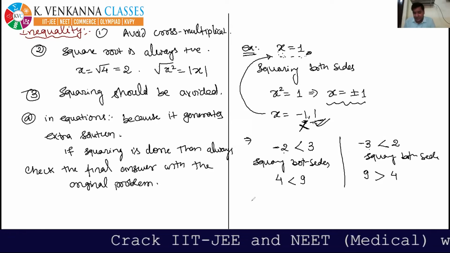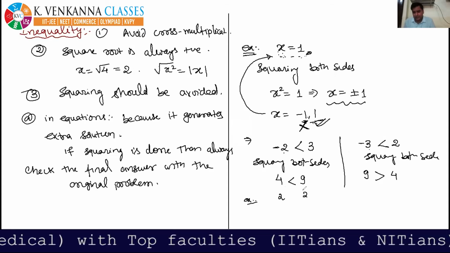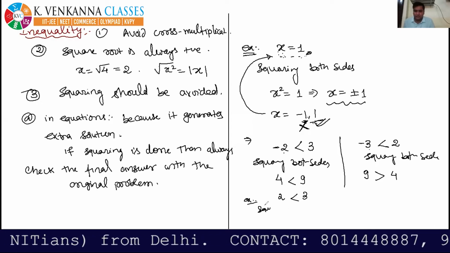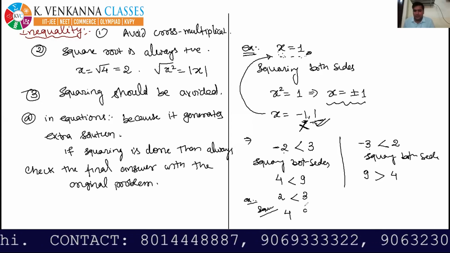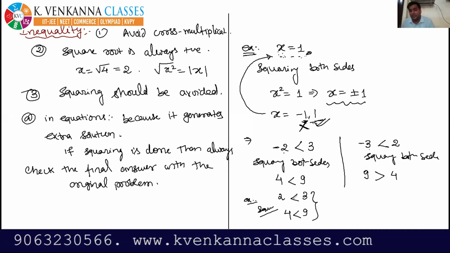Okay, but yes, let's see another case. Suppose I'm taking 2 and 3. Yes, 3 is greater than 2. Squaring both sides: 4 and 9, and 9 is greater than 4. The sign of inequality is not changing.